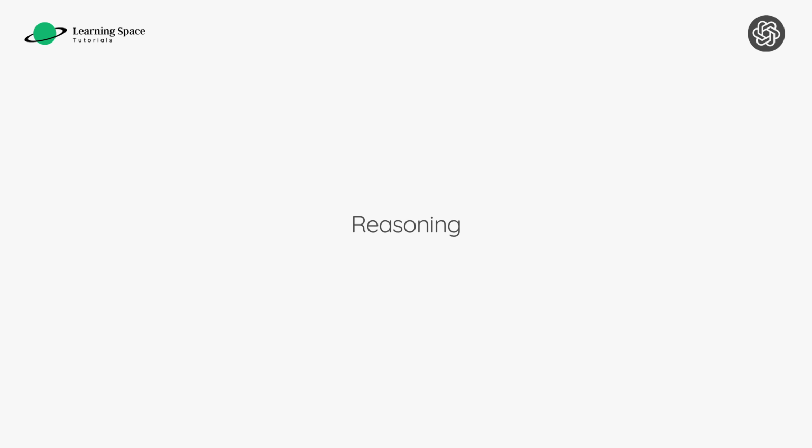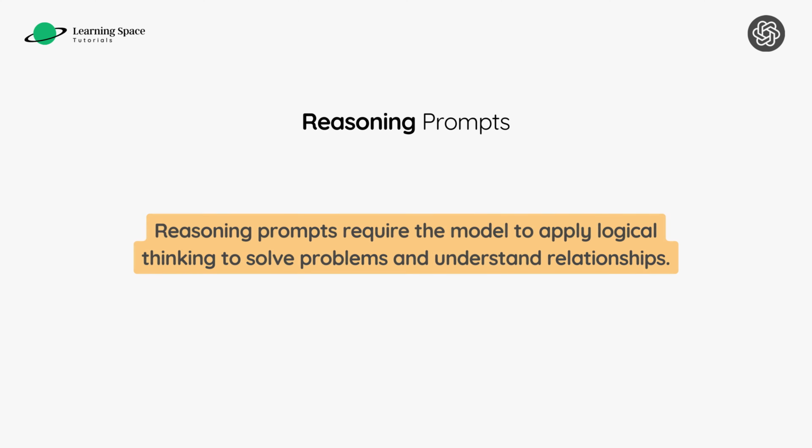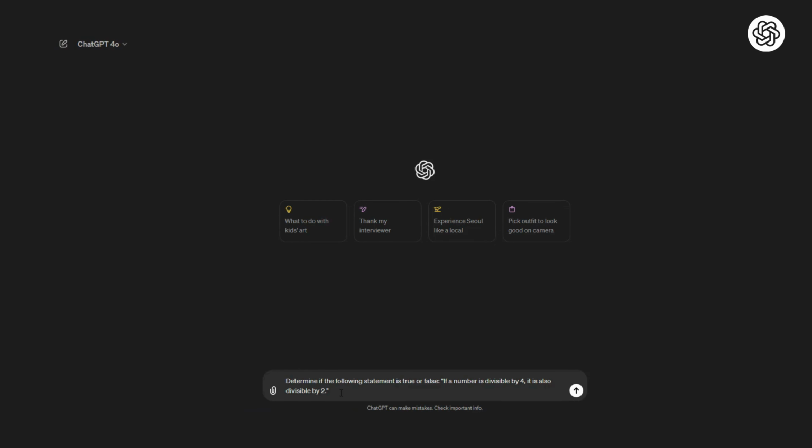Pretty impressive. Next, we have reasoning. Reasoning prompts require the model to apply logical thinking to solve problems and understand relationships. These are perfect for decision making and problem solving tasks. For example, I ask ChatGPT to determine if the following statement is true or false: if a number is divisible by 4, it is also divisible by 2. What I'm asking an AI model to do is to reason through the logical thinking whether the statement is true or false. Here, I'm leaving everything on ChatGPT.